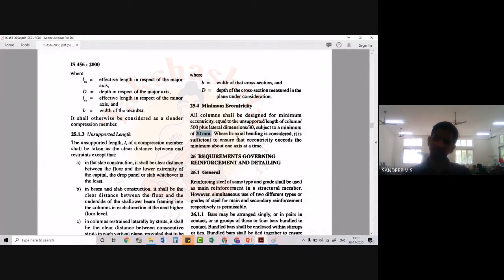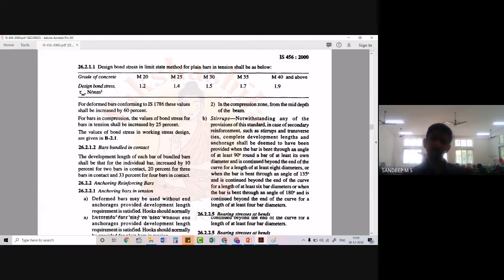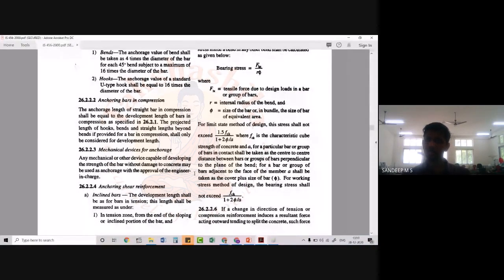The second statement is regarding biaxial bending, that we will discuss in your DCS 2. Anyway, here what you have to notice is that we will be taking the minimum eccentricity as 20 millimeters, and we will be comparing this value with the 5% allowance, that is 0.05 times the least lateral dimension. So that is how we will ensure that our column is an axially loaded column.